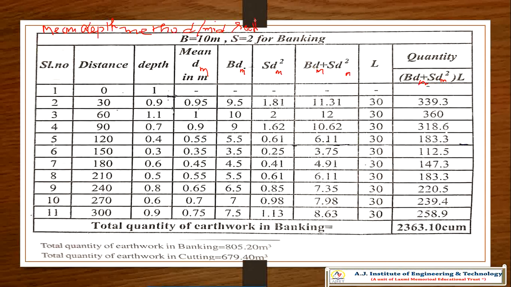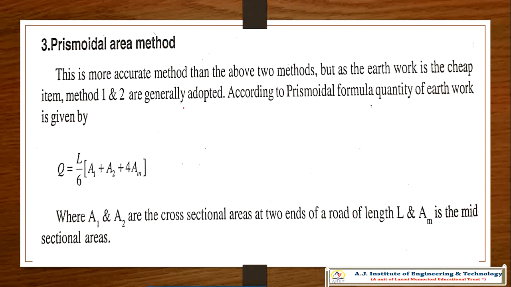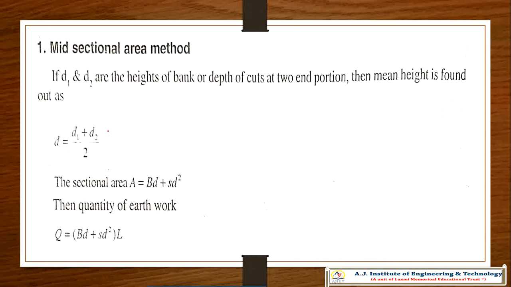Mid-sectional area method. Okay. So now we'll do the mean depth method. First, serial number column, then distance, then the depth. Mean depth method means you have to take the mean of the depths. So you know the formula for the mean depth method. What is the mean depth method formula?